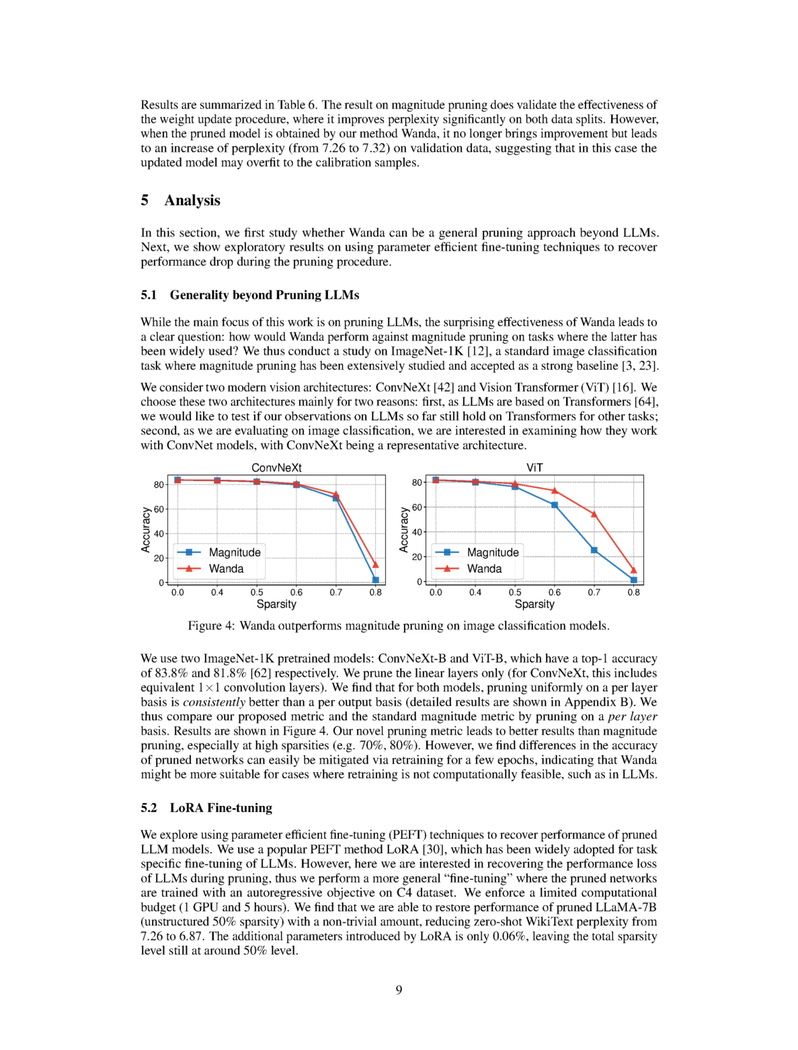We consider two modern vision architectures for our analysis, ConvNeXt and Vision Transformer, ViT. We chose these two architectures for a couple of reasons. Firstly, since LLMs are based on transformers, we want to check if our findings on LLMs still hold for transformers applied to other tasks. And secondly, given that our evaluation is centered on image classification, we are curious to see how these techniques perform with ConvNet models, with ConvNeXt serving as a representative example. We work with two pre-trained ImageNet-1K models, ConvNeXt-B and ViT-B, boasting top 1 accuracies of 83.8% and 81.8% respectively.